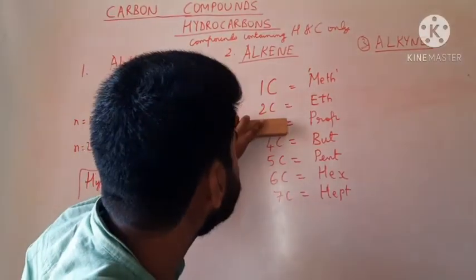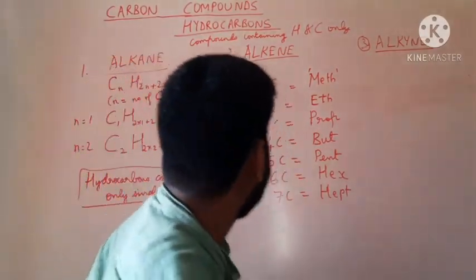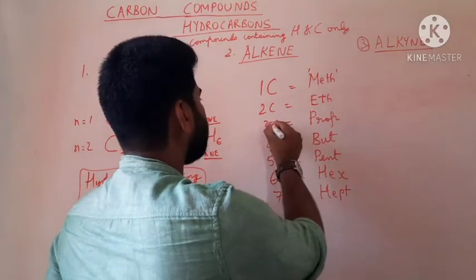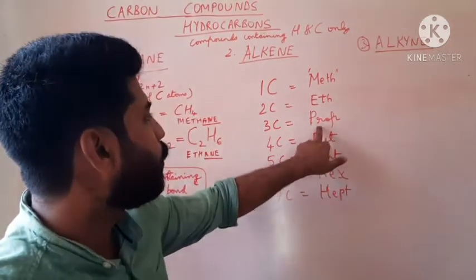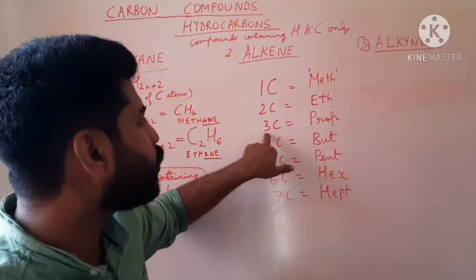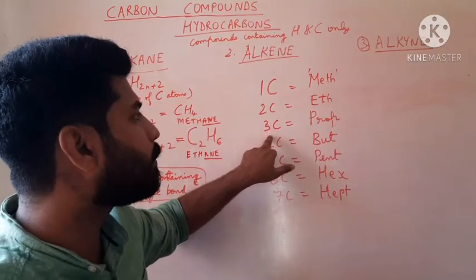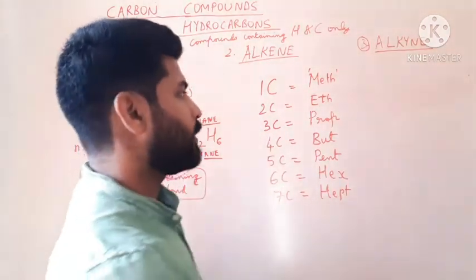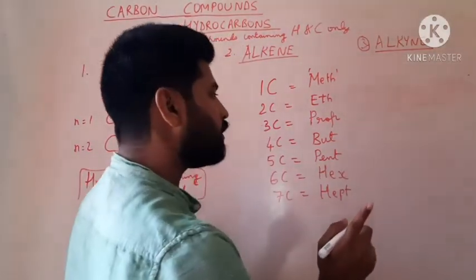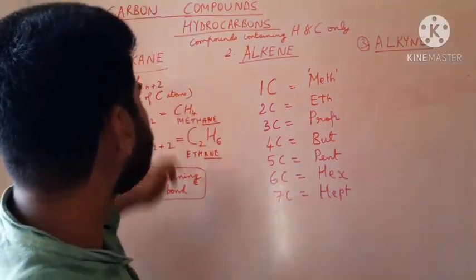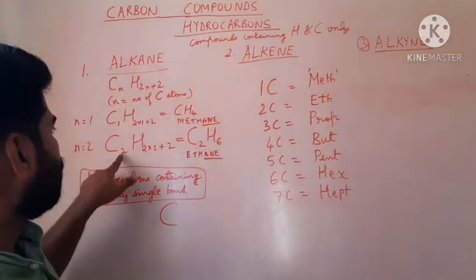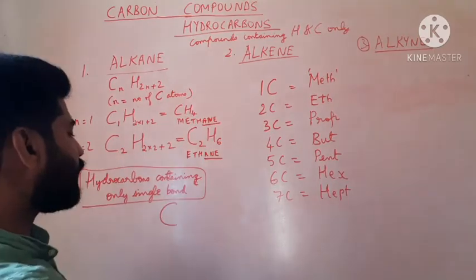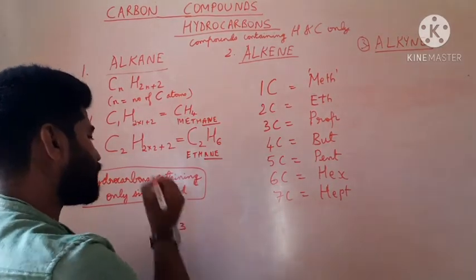So we have already written the structures for methane and ethane. Let us do it for propane. For a hydrocarbon containing 3 carbon, if it is an alkane, it will have the formula CnH2n plus 2. So let us replace n equal to 3. So there are 3 carbon atoms.